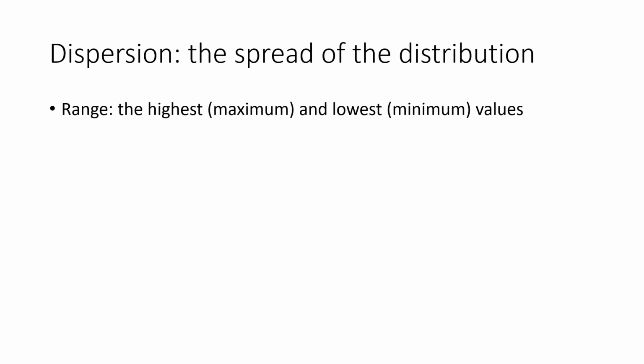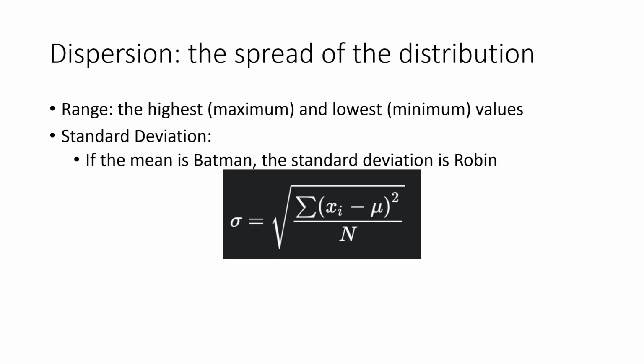It's often represented as a set, the minimum and the maximum, but it could also be expressed as the difference between those values. The standard deviation is another way of understanding how spread out a distribution is. It is almost always paired with the mean, especially if the median isn't given.